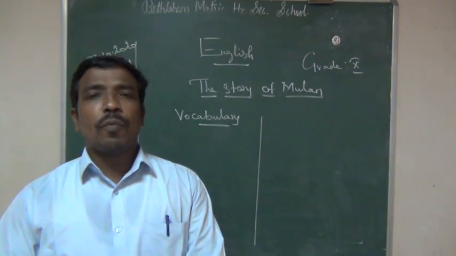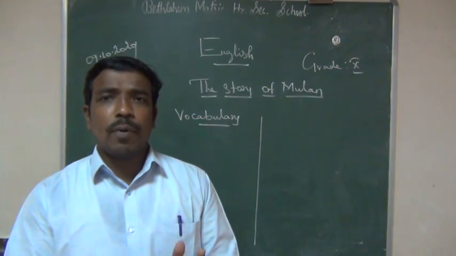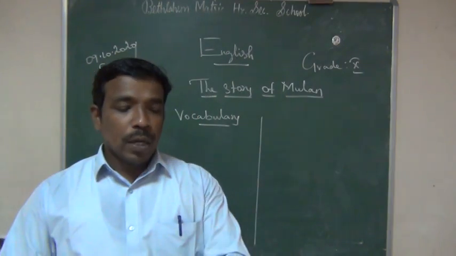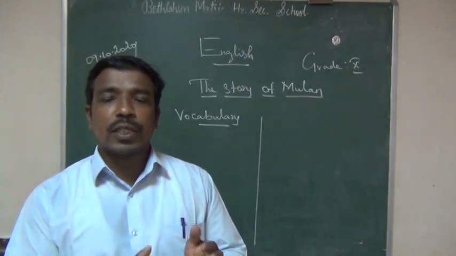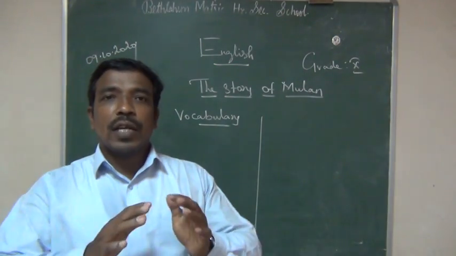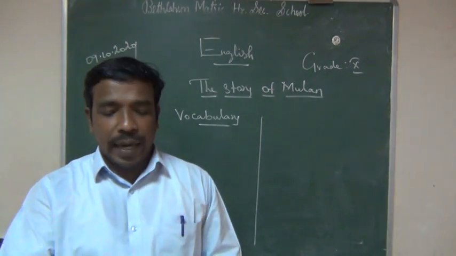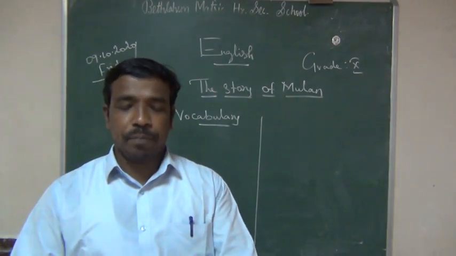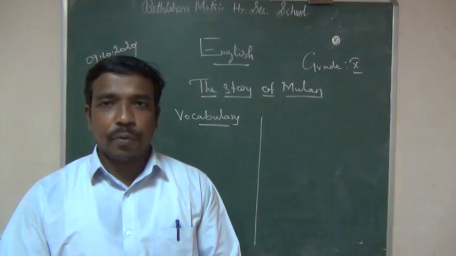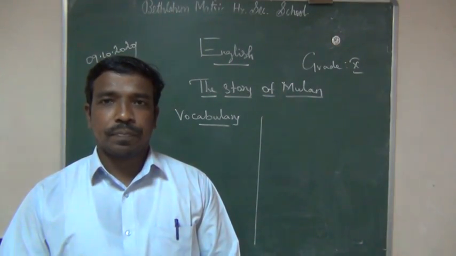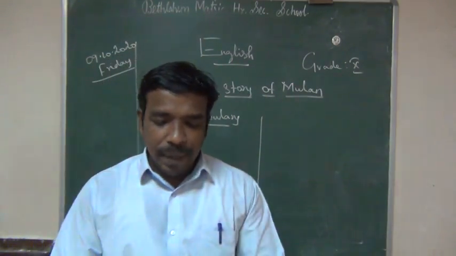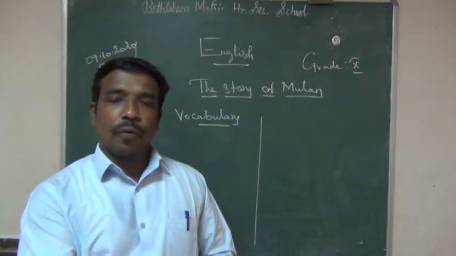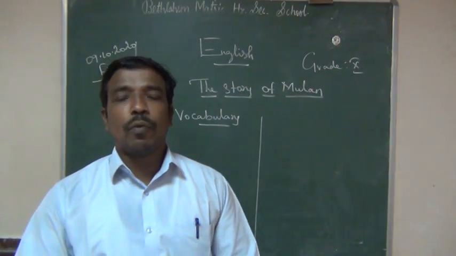Before moving into this lesson, it is the story about Yuha Mulan. Once upon a time, it is a legendary story. Before moving into the story of Mulan and the martial art called Kung Fu, we have some additional information. We should learn that first. Here, page number 91. All of you take your textbook and turn to page number 91. After this we will move into our lesson. That is a very good way of moving into the lesson.